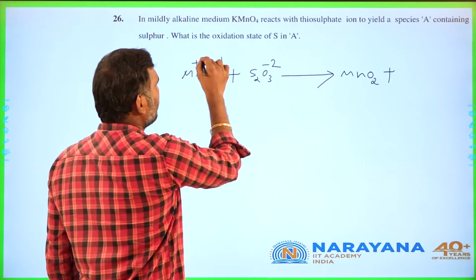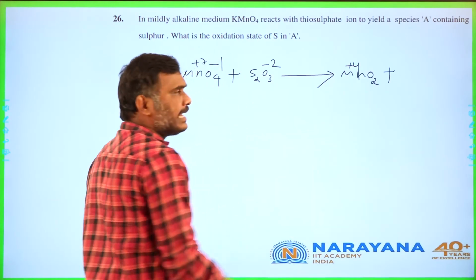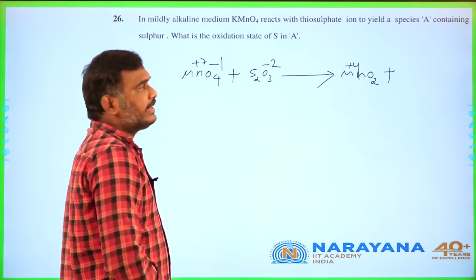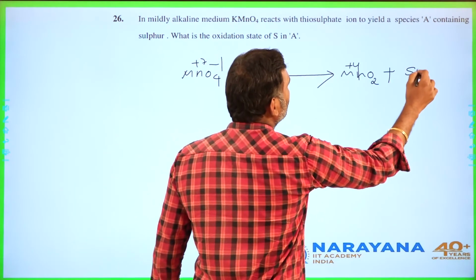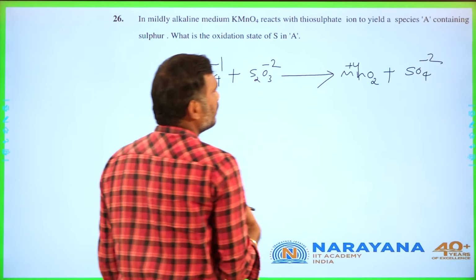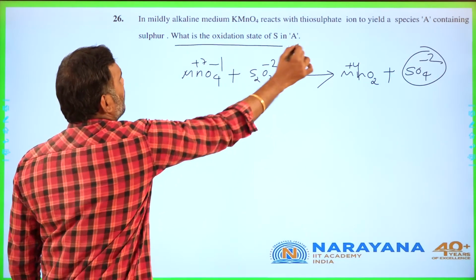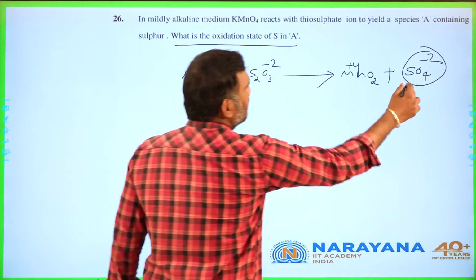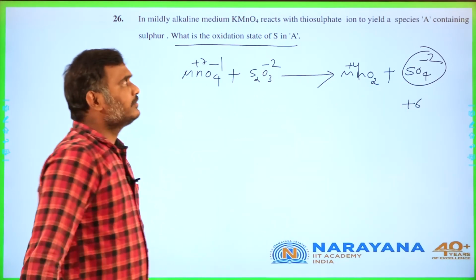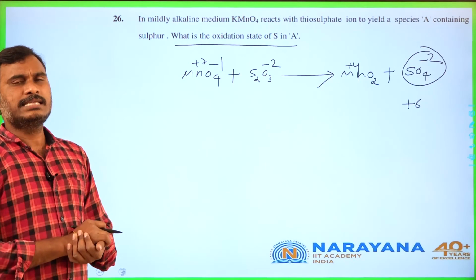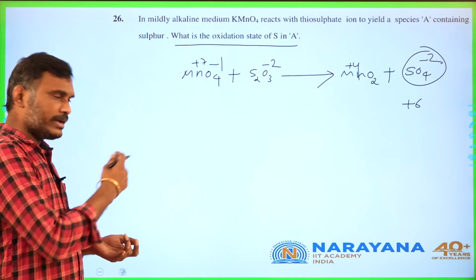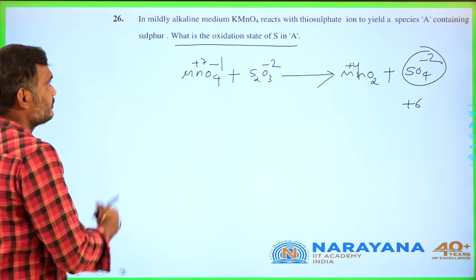Because the 7 becomes plus 4 in mild alkaline or dilute alkali medium, and the sulfur is oxidized to SO4 minus 2. This is the product. What is the oxidation state of sulfur in this one? That is plus 6. That is the answer. Oxidation state is 6. Now go for the next.